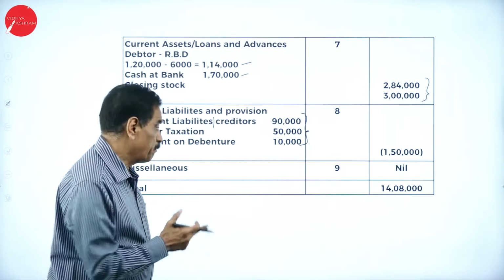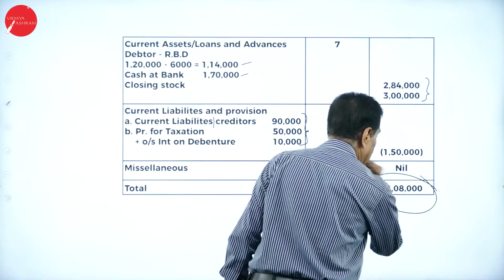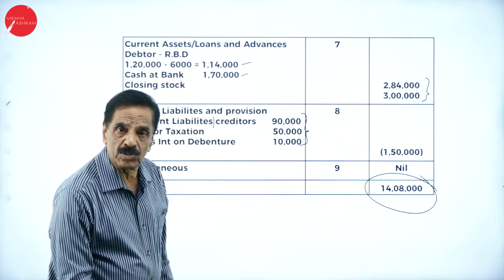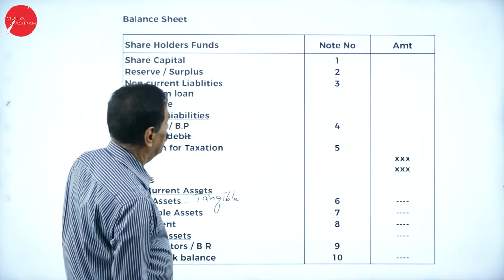So you are going to get preliminary expense. There is no preliminary expense. Totally, it will work out 14 lakh. It will tally for 14 lakh 8,000. So only thing you have to remember is, the format is a little bit lengthy, but you must be careful.